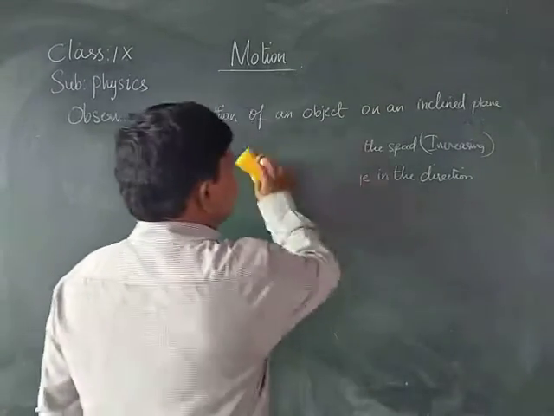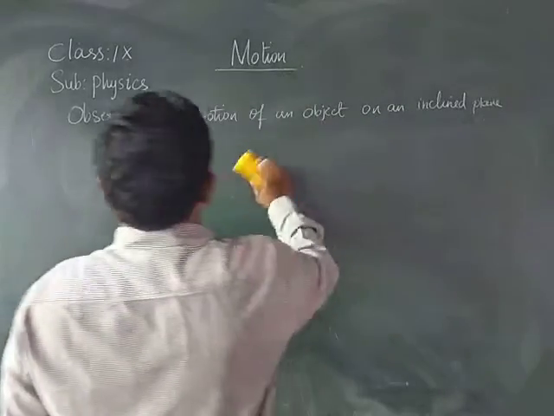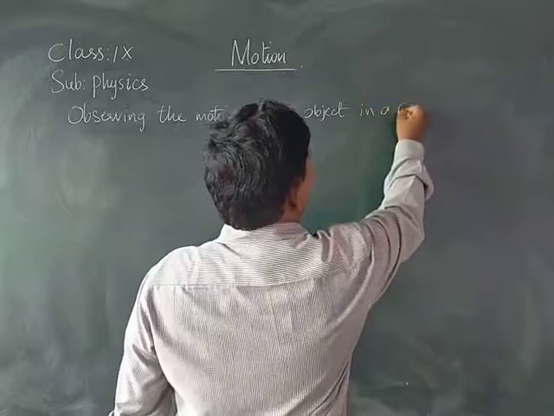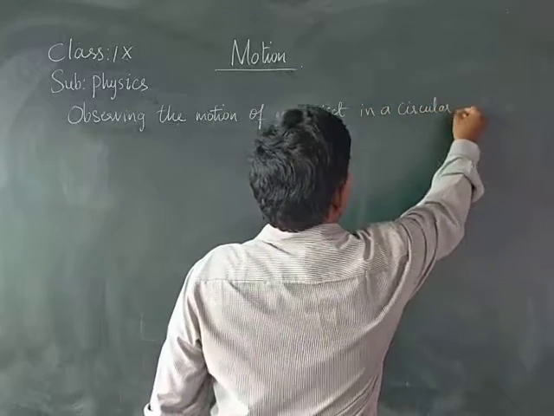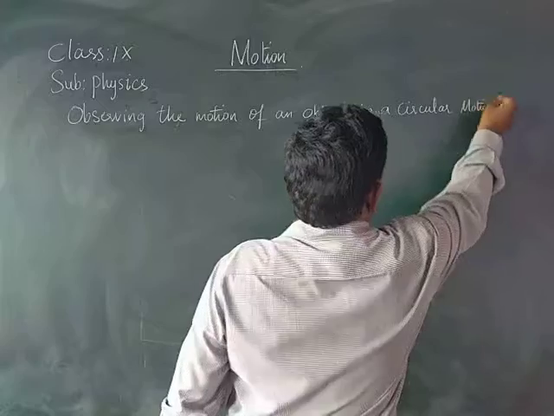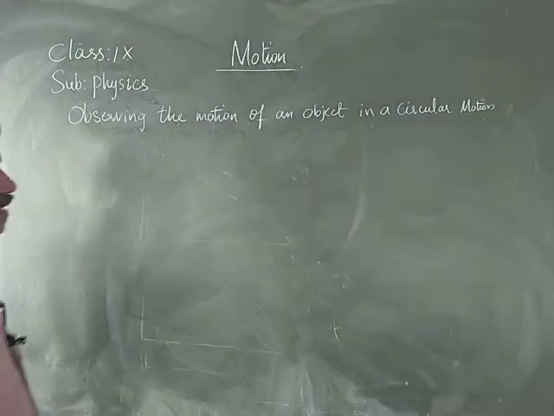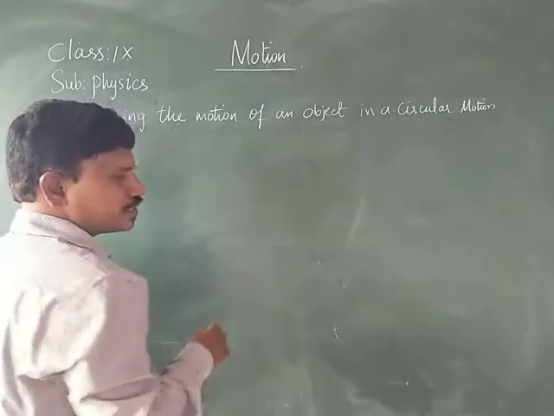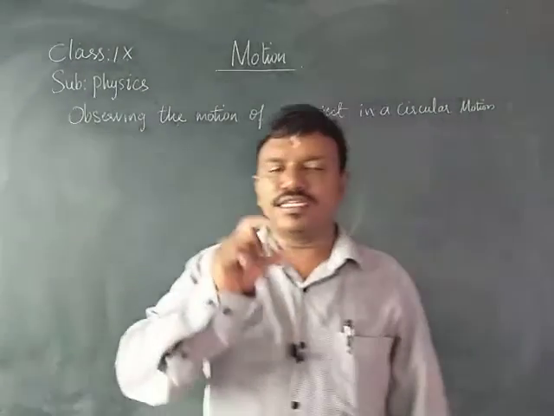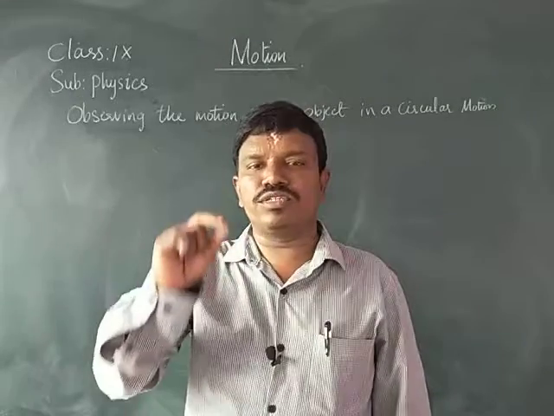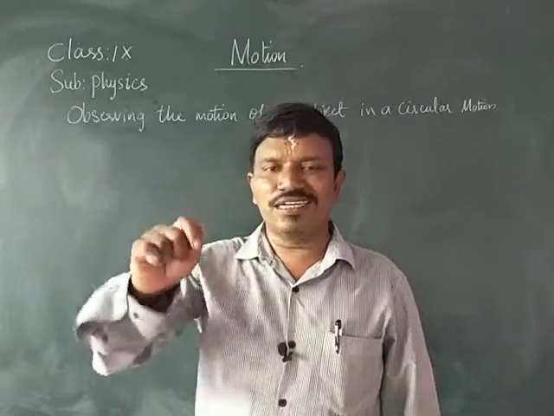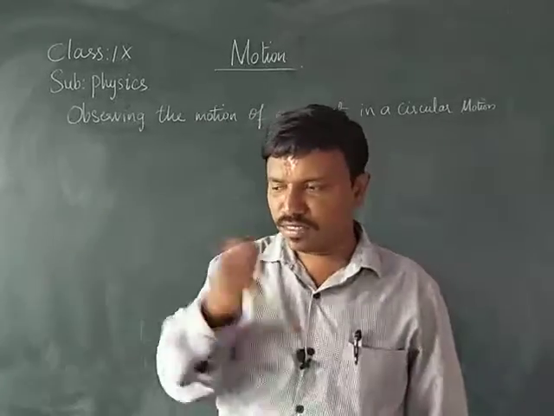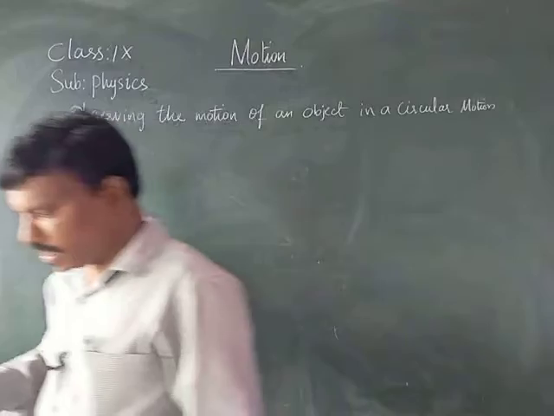Next, observing the motion of an object in a circular path, or circular motion. Take a thread, tie a ball to the thread, and whirl it round. After whirling it, just see here.